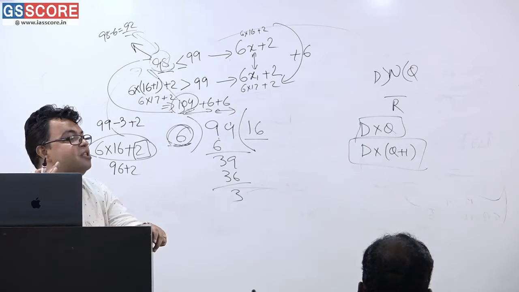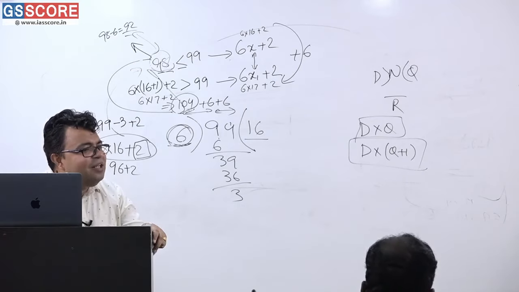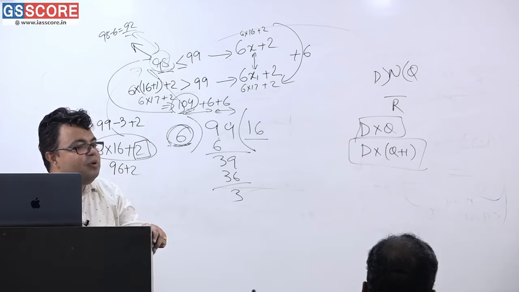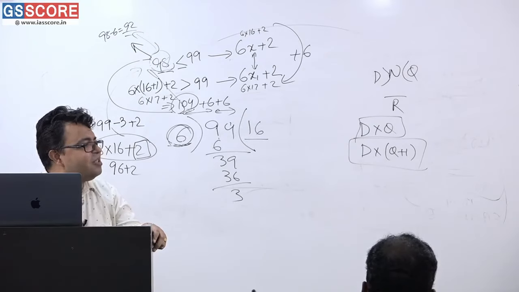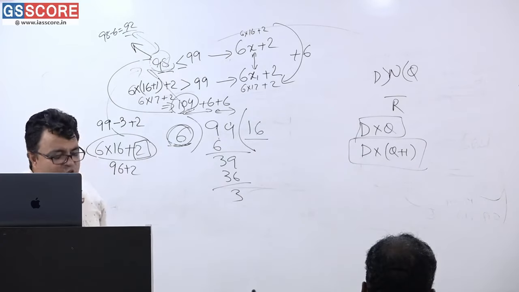So the understanding part is very much necessary. Getting or not getting? So this was a very simple question, and in only 2-3 seconds you could have said 6 is the answer. I hope you will keep practicing some questions in this regard, and then you will understand it perfectly. Now we are going to other parts.